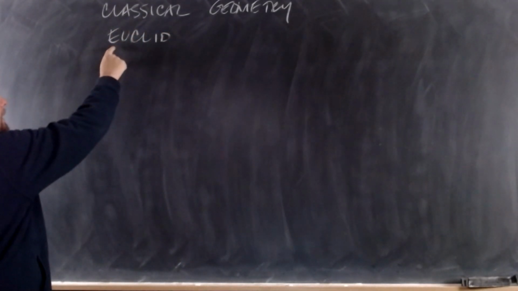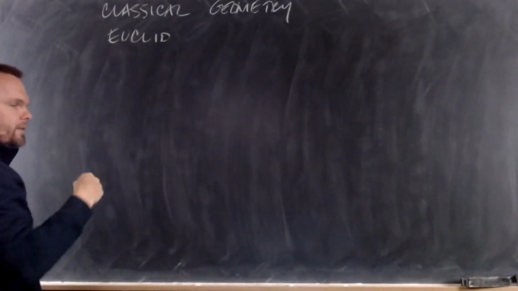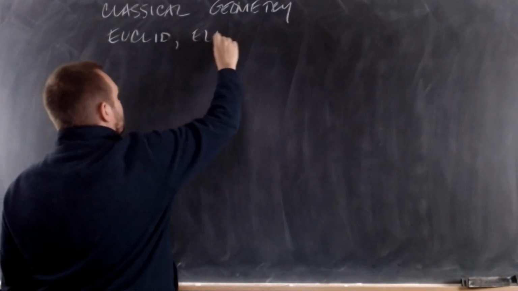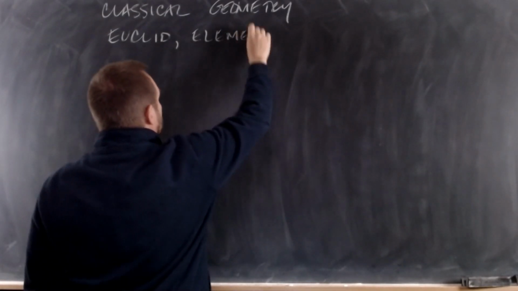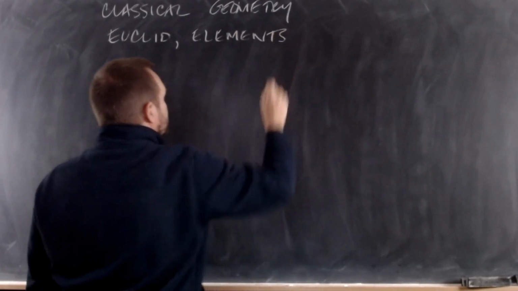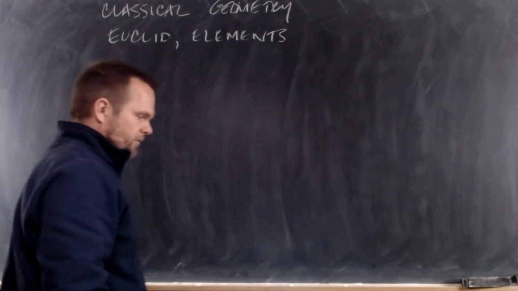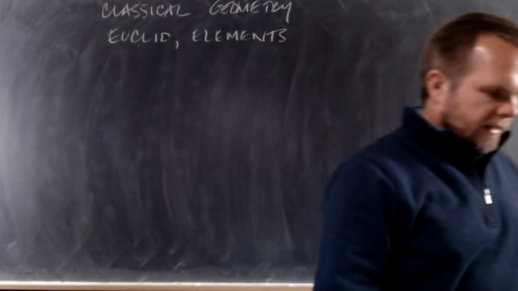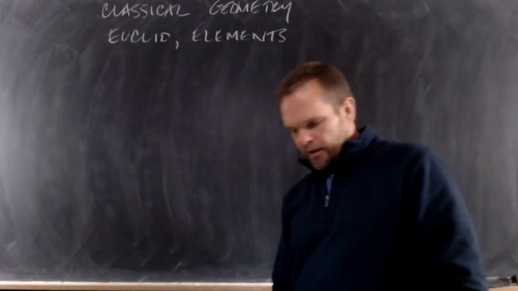This name, E-U-C-L-I-D, is pronounced Euclid. And the name of the book is The Elements of Geometry. So we're studying Euclid's Elements in classical geometry.